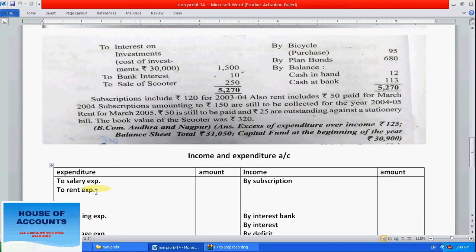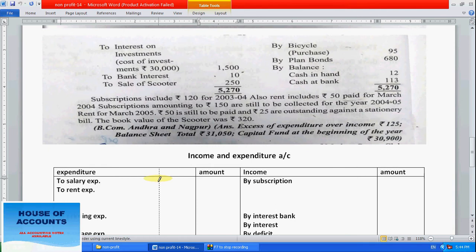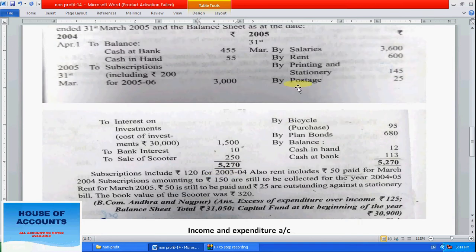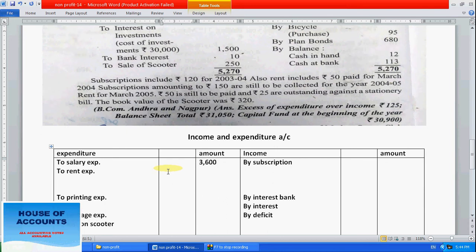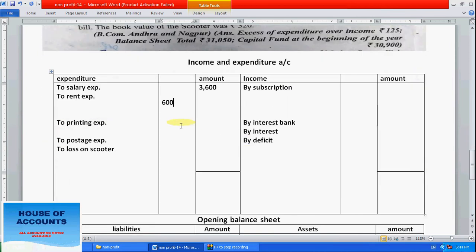Let's take expenditures first. Salaries, how much? 3600. For any adjustment, draw one detail column. How much is salary? 3600 is the salary amount. Now go after salary. Rent is 600, so take rent in the inner column because we have an adjustment on it. Next after rent, take printing and stationery 145, so we have an adjustment on printing and stationery also.